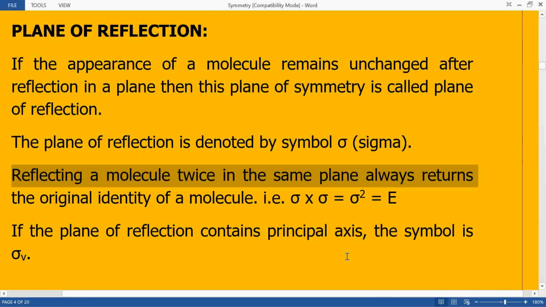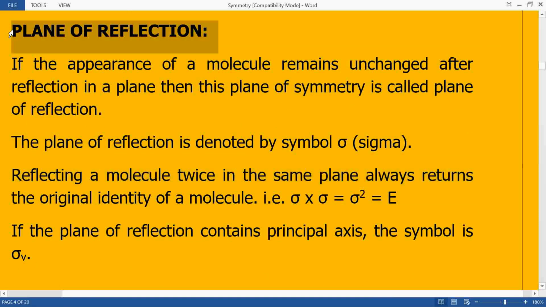So let us begin the concept of reflection in symmetry. First we will take the definition of plane of reflection. Friends, just like in case of rotation, you are trying to identify a line or an axis passing through the center of the molecule, about which if you rotate it, you may observe the indistinguishable appearance of the molecule once or more than once while you complete a 360-degree rotation.